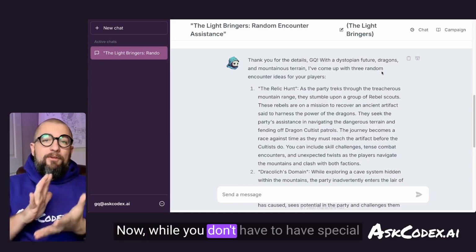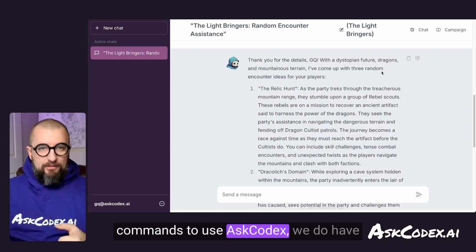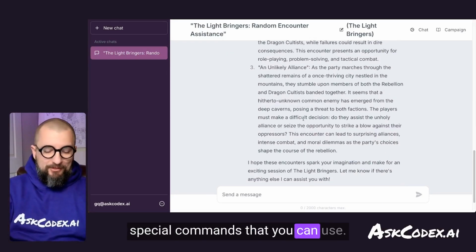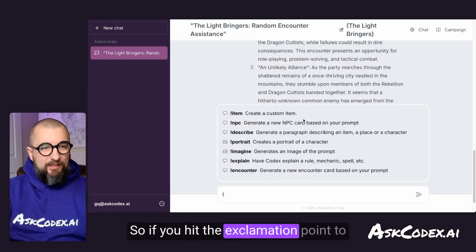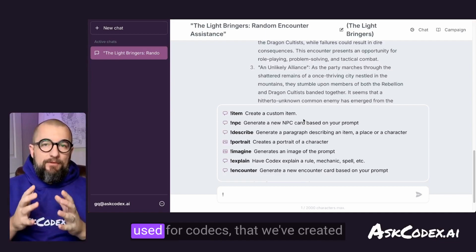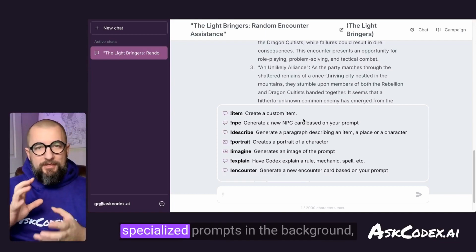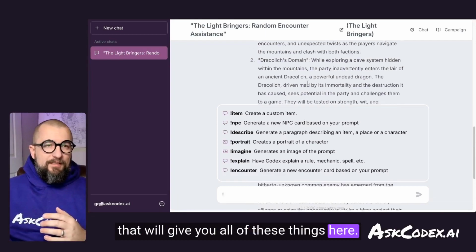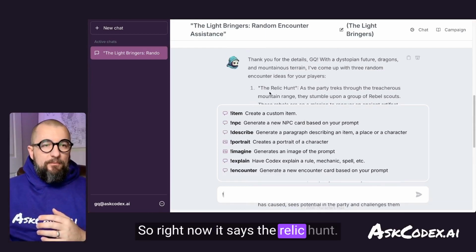Now, while you don't have to have special commands to use Ask Codex, we do have special commands that you can use. So if you hit the exclamation point to start off your chat with, we will give you a list of custom commands that we've used for Codex, that we've created specialized prompts in the background that will give you all of these things here. So right now it says the Relic Hunt.